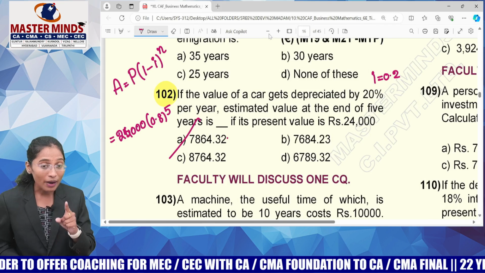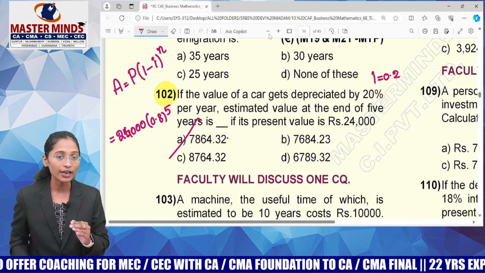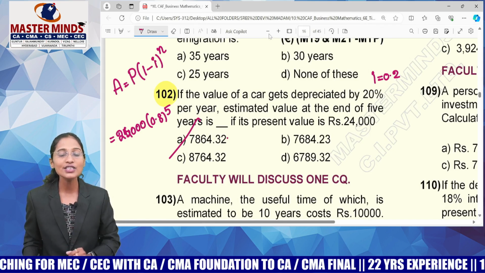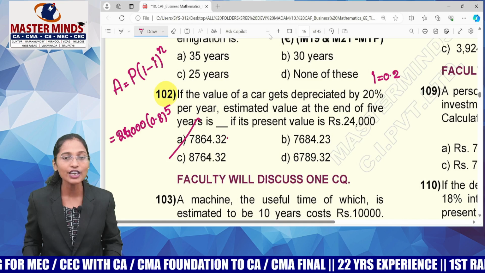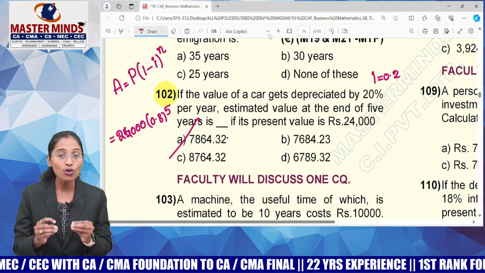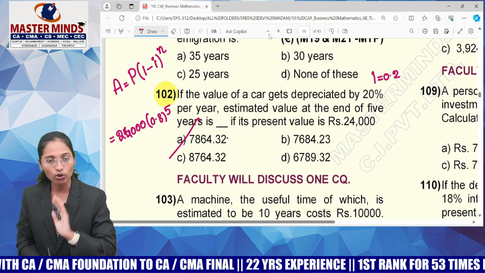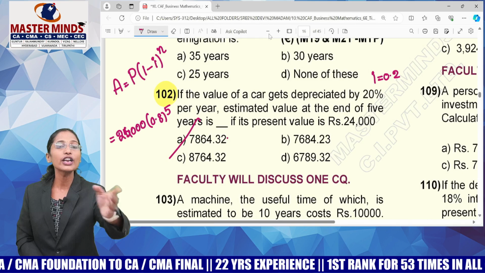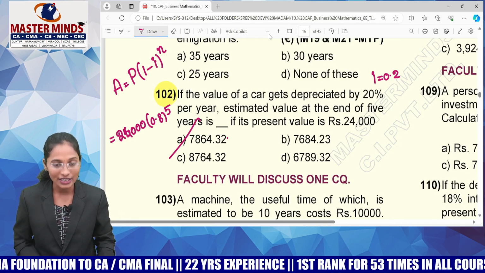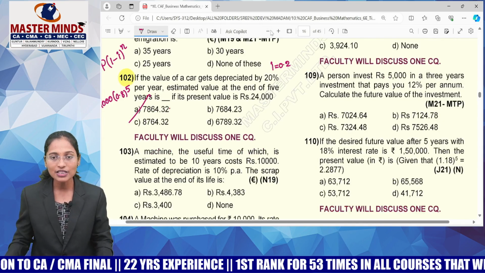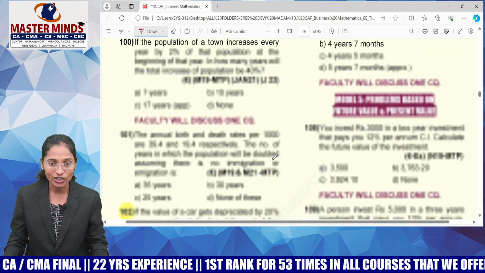So 16,135 rupees got depreciated and the rest is 7,864.32. Sometimes they'll ask you what is the value of depreciation. Means you have to calculate the total amount of depreciation and then subtract it from the principal. Got it, guys? So that's how you can calculate the amount of depreciation and the value of depreciation also.